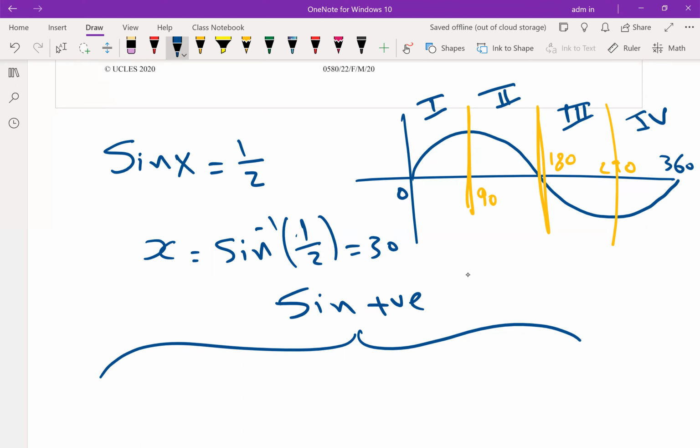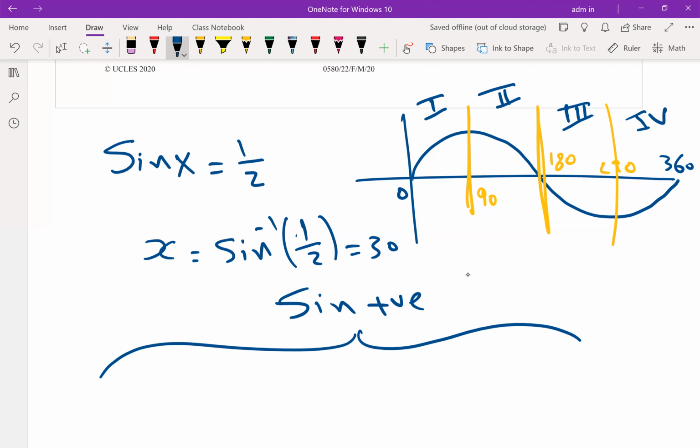From 90 to 180, the second. From 180 to 270, the third. From 270 to 360, the fourth. We have 4 quadrants, so we have 4 solutions: 2 correct and 2 not.